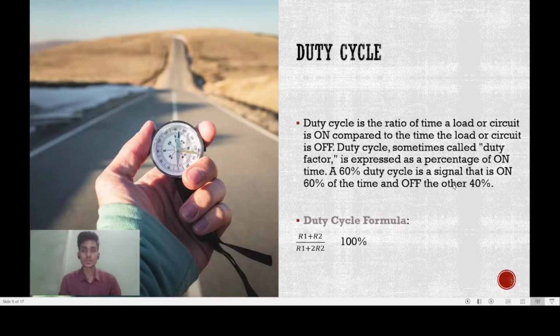Hello sir, I'm Shamshu Tudor. In this presentation I have done the calculation part of the duty cycle. At first I want to tell about duty cycle. Duty cycle is the ratio of the time a load or circuit is on compared to the time the load or circuit is off. Duty cycle, sometimes called duty factor, is expressed as a percentage of on time. A 60% duty cycle is a signal that is on 60% of the time and off the other 40%. Duty cycle formula: (R1 + R2) / (R1 + 2R2) × 100%.